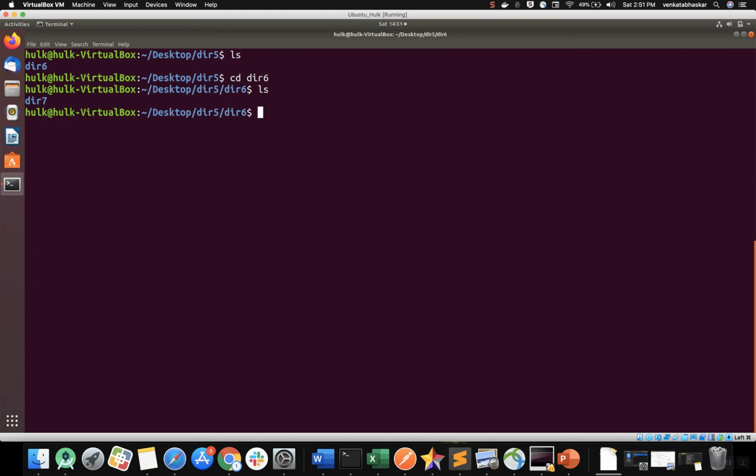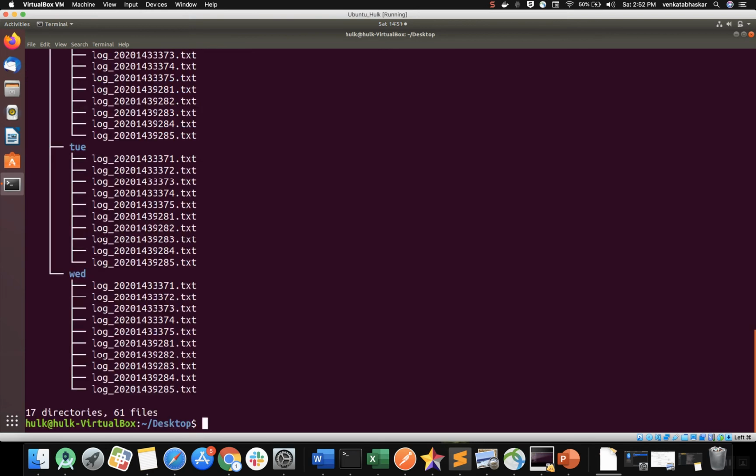Okay, before going to that, you created 5, 6, 7, so how will the tree look? There is a command, tree, available in Linux. By default it won't be available, you need to install the tree software. Okay, I'm moving to my parent directory, cd space. Just type the tree command.